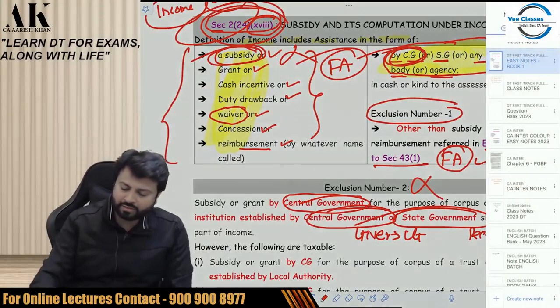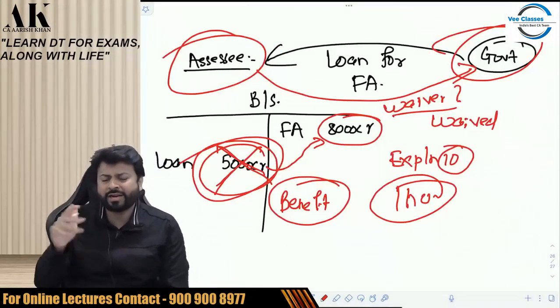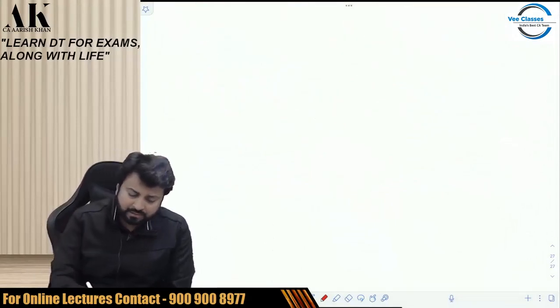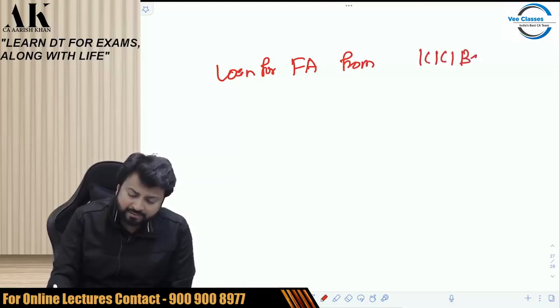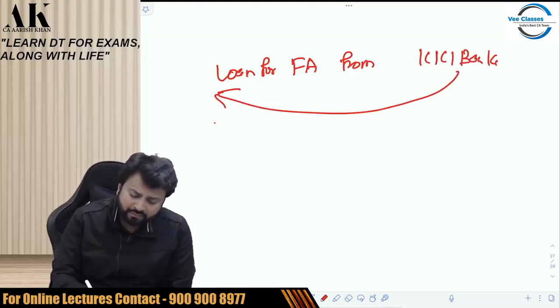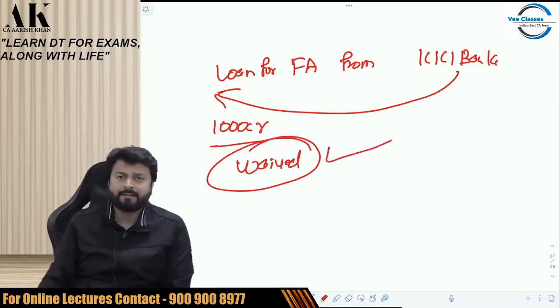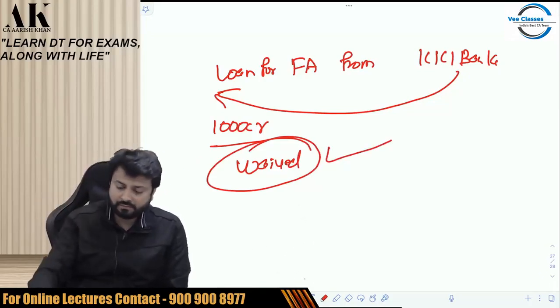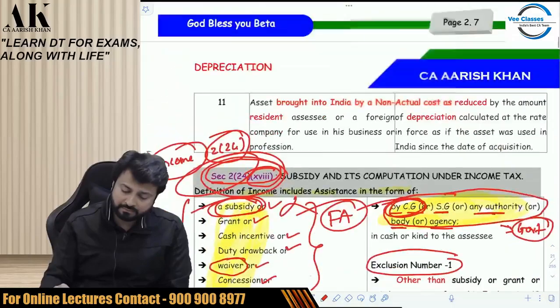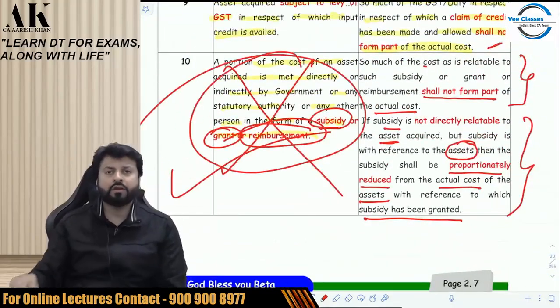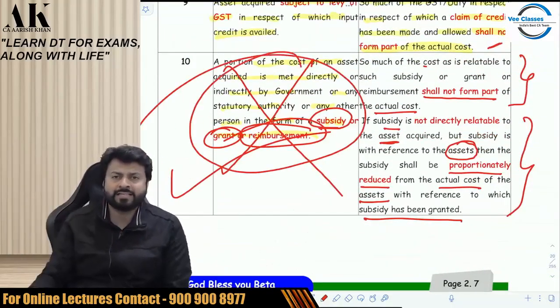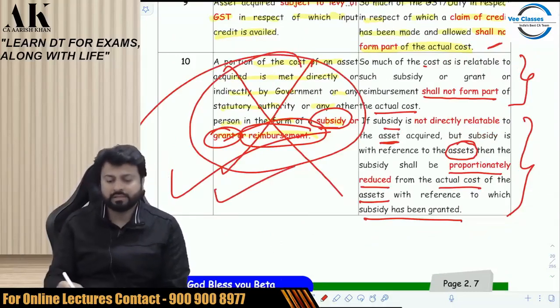Now, I would like to ask you one very simple question. You have to think and answer. Look at the book and answer. Suppose I have taken a loan for fixed asset from ICICI Bank, of 1000 crore. Now that loan is waived by ICICI Bank. First question: will it come here? Loan taken from ICICI Bank, waived by ICICI Bank. The answer is no.